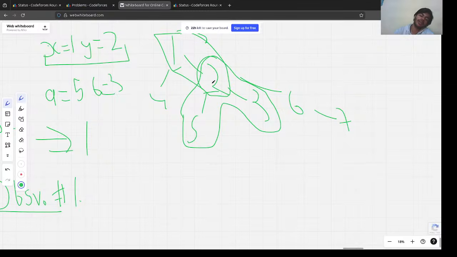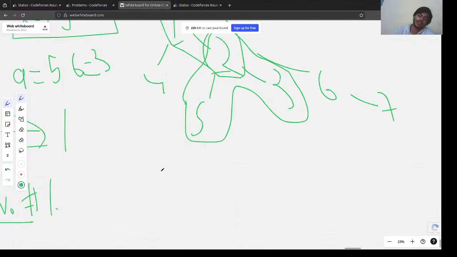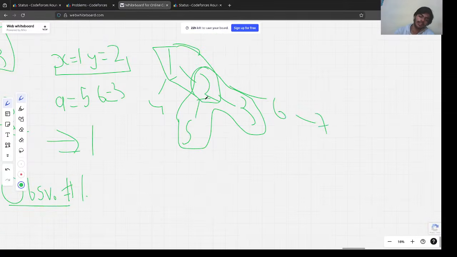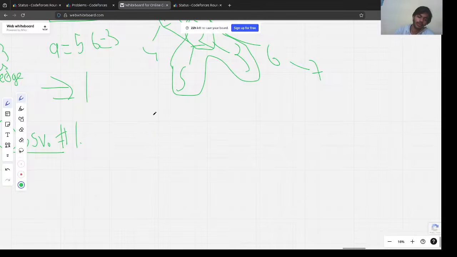So to find any, what we could do is, let's say for any path, let's say again we have this tree, 4, this is 5 and this is 6.